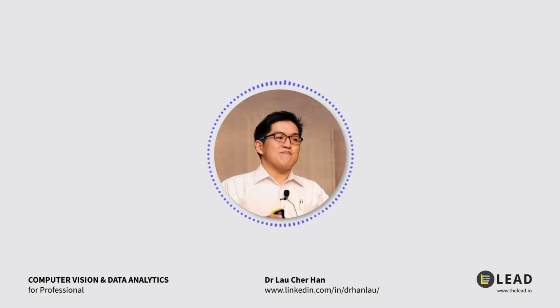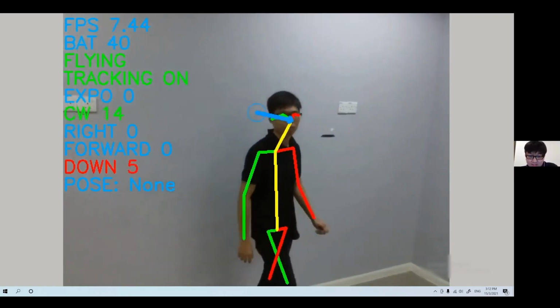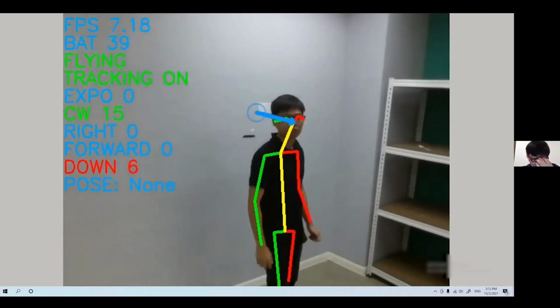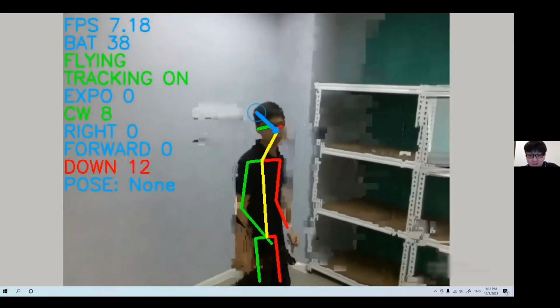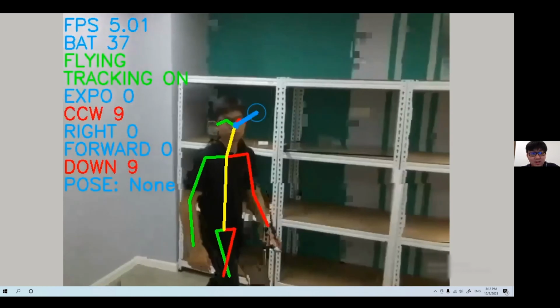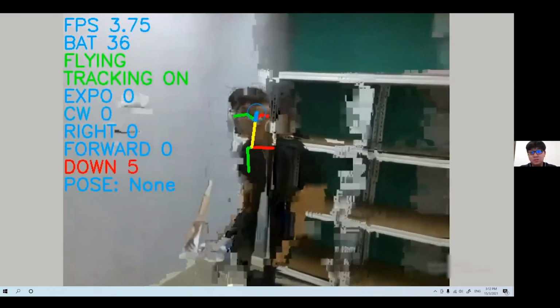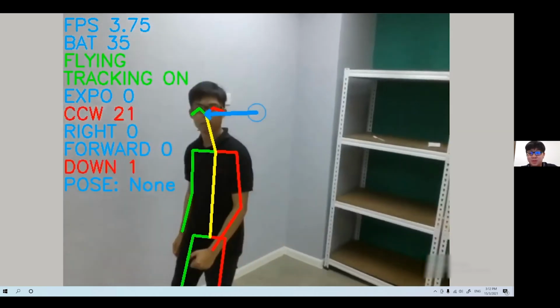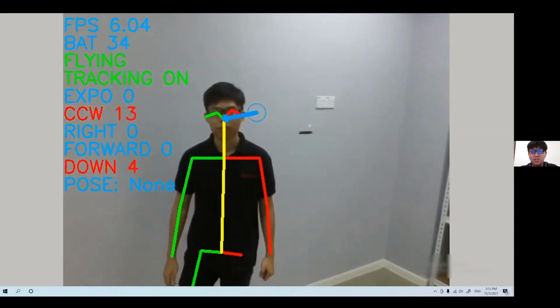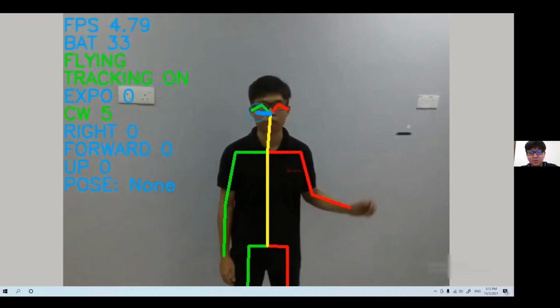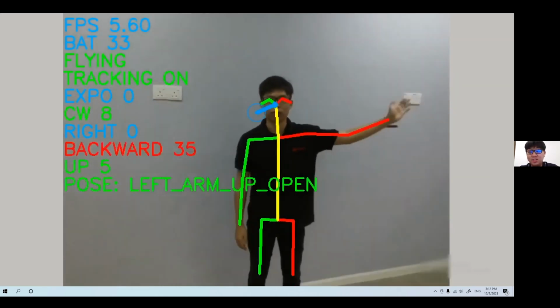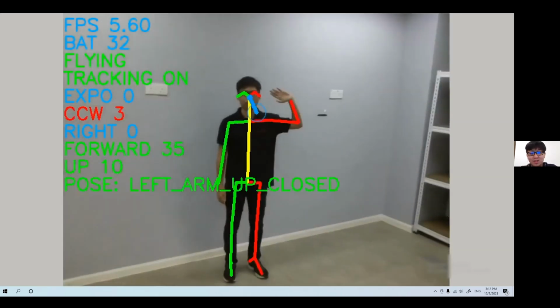That's the last project that you have prepared for us, right? Yes. This project is from one of my colleagues. It is another open source project, and it uses another Python package called OpenPose. As you can see, there's a yellow line, green line, and red line. I apologize for the resolution because that's the best the DJI Tello can give.